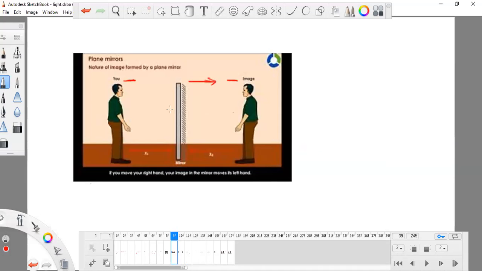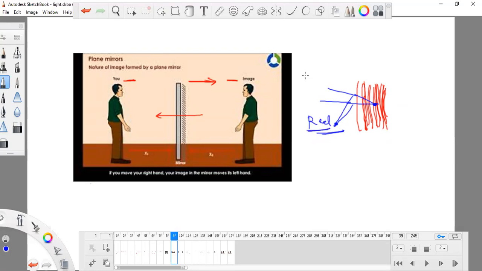So this image can be seen through this, but it is not forming in front of the mirror. There are several layers of a mirror. This is the mirror, but it is made up of several thick layers. Anything which is forming at this area, we can say that this is real.